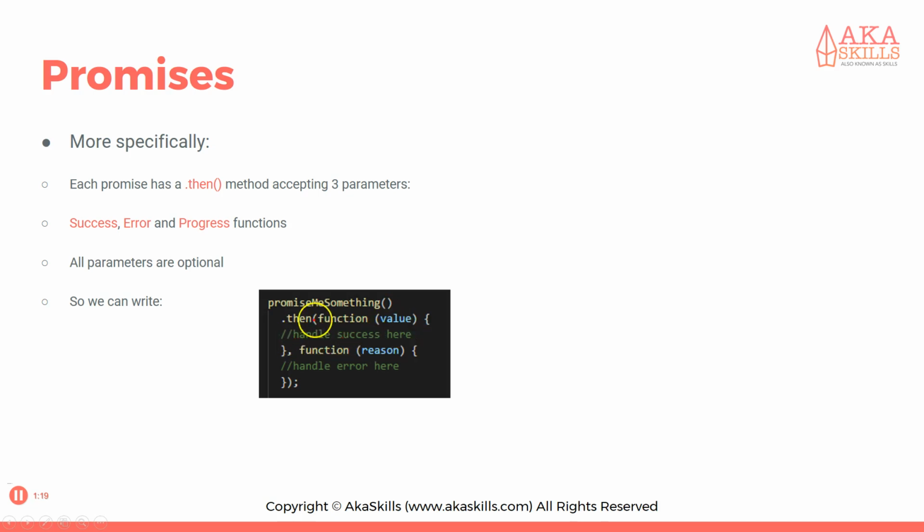How am I handling the error? Well, this is the first parameter. Then I say comma and provide another function. This other function handles the error here, and in most cases you receive the reason. So you receive your error, what happened. And one note: promise me something returns a promise.